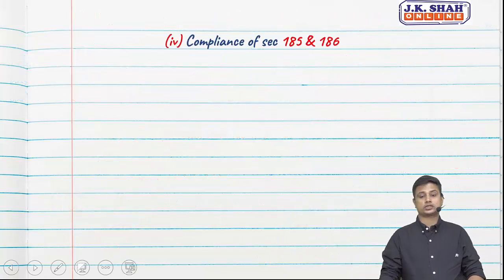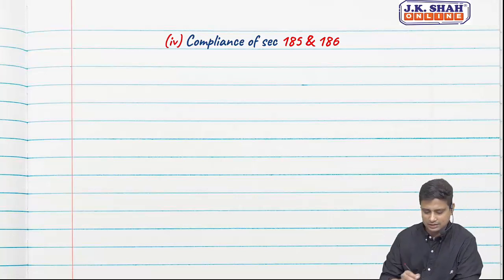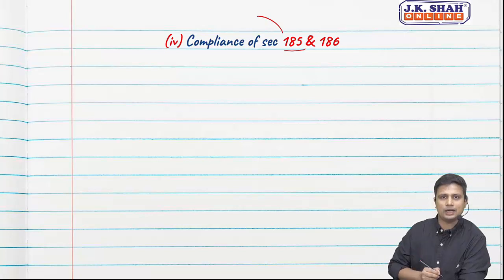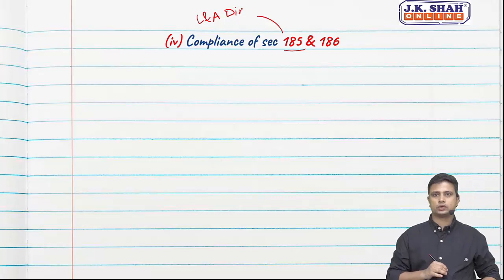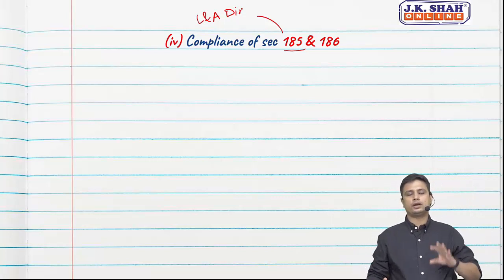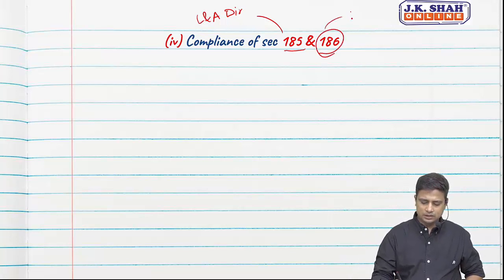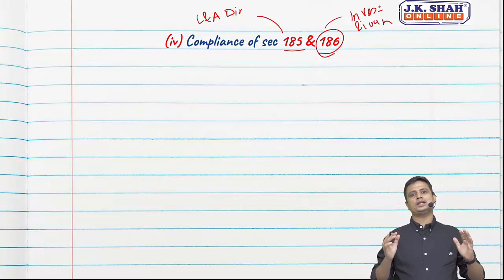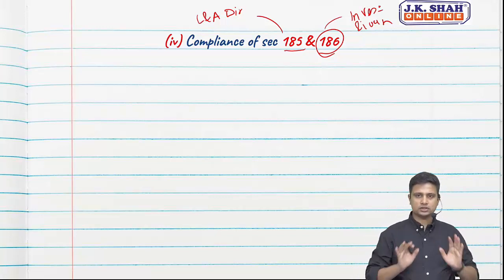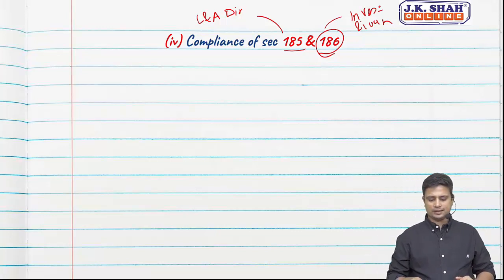Going ahead, clause 4: compliance with sections 185 and 186. This is again the same reporting as per CARO 16. What does 185 talk about? When loans and advances have been given to directors. So in case loans and advances are given to a director, we need to see whether section 185 has been complied with. And 186 deals with investments and loans and advances of the company. So we need to check whether 185 and 186 have been complied with. These are the same provisions as per CARO 2016. Very rarely have questions been asked on this.